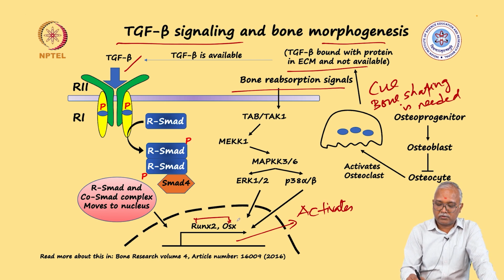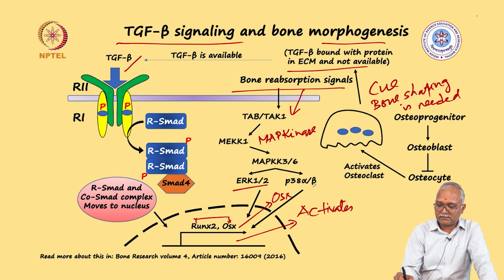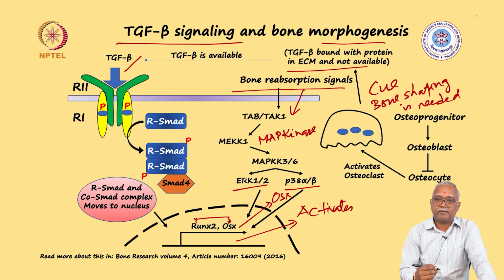There will be further regulation on this, on how OSX is activated, and to that end you have an additional signal which is coming from bone resorption cues and which activates the MAP kinase pathway. And here the final MAP kinases are very different. In the previous case we saw JNK and p38 MAP kinase. Here we have ERK as a MAPK and p38 alpha beta as MAPK. Together they send the signal which is a cue for bone morphogenesis.